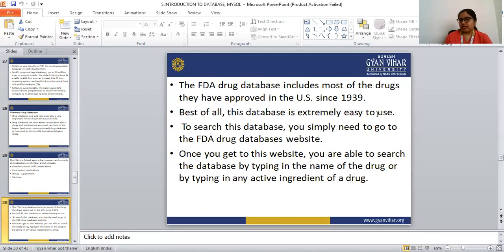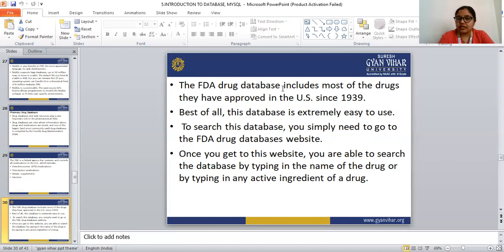Most of the drugs that have been approved in the US since 1939 are present in that FDA drug database. All the information about the drugs is present there. So this is the largest drug database. Best of all, this database is extremely easy to use.